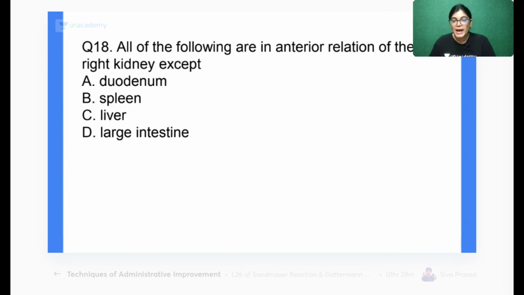Okay, Sai, I'm coming to your answer. Firstly, let's solve this MCQ, then I will give you the answer, okay? So, all of the following are anterior relations of the right kidney except duodenum, spleen, liver, large intestine. So according to you, question number 18, mark the correct answer.